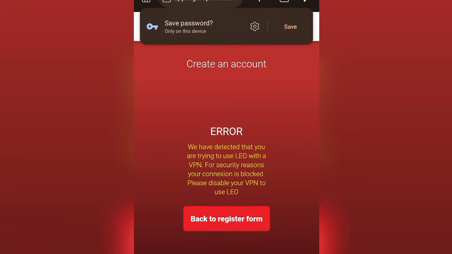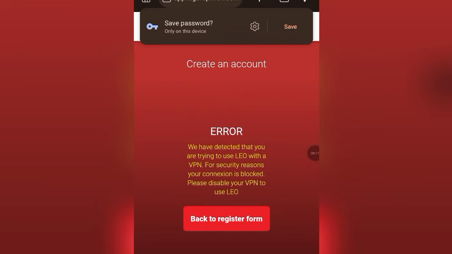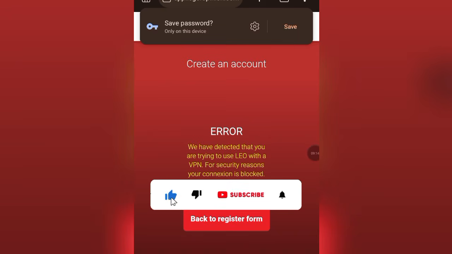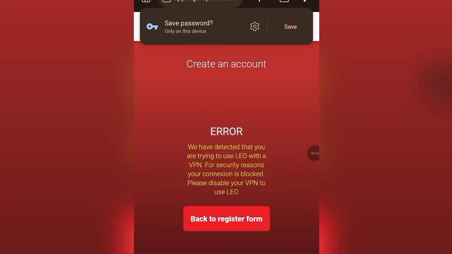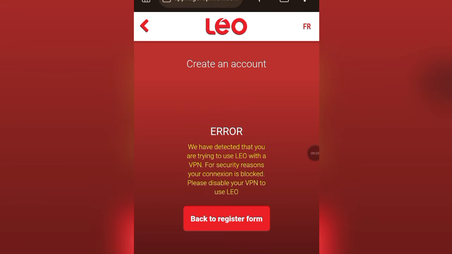So you can see it says: we detected that you are trying to use Leo with a VPN. For security reasons, your connection is locked. Please disable your VPN to use Leo. So right here, I just make sure I am doing this, so you're seeing that. There are so many people saying they want to use a free VPN for this. You can actually see that you can use this free VPN for this.